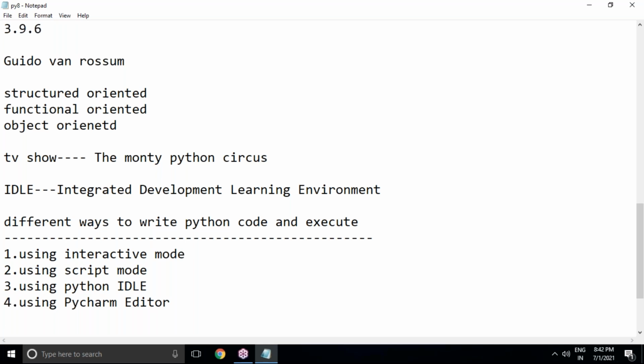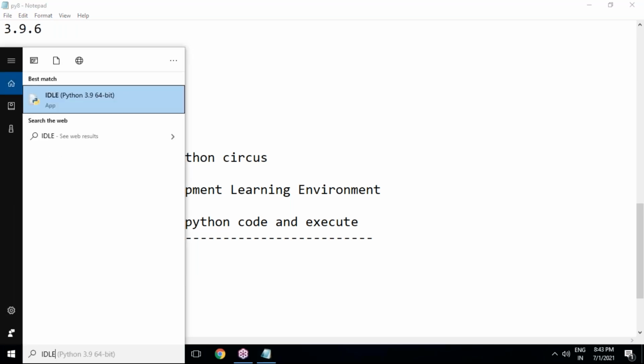First, I'll show interactive mode or interactive shell. As soon as we download and install Python software, you will get the IDLE software by default. So whenever we go to search and type IDLE in the search box, now you can see IDLE of Python here.